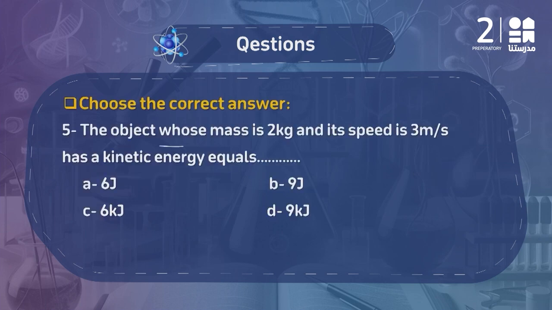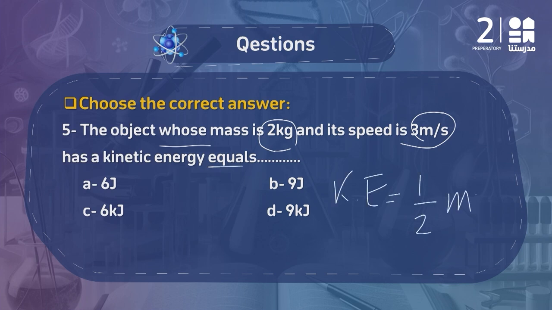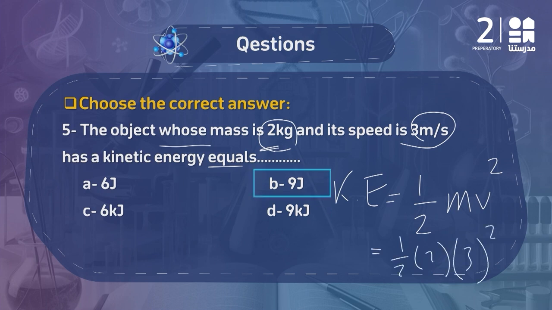In question number 5 it says the object whose mass is 2 kilogram and its speed is 3 meter per second has a kinetic energy equal to. Of course let's remember together that the kinetic energy equals half mv squared. On your calculator you have to make these calculations by multiplying half times m, which is the mass, 2, so half times 2 times 3 squared. So on our calculator we will do half times 2 times 3 squared and you will get the answer to be 9 joules. Let's never forget that the measuring unit of the kinetic energy is the joule.